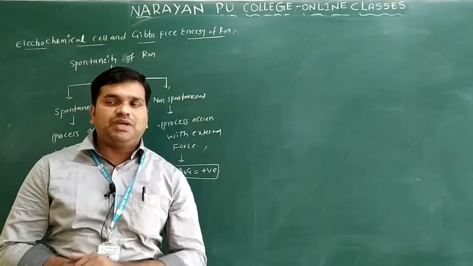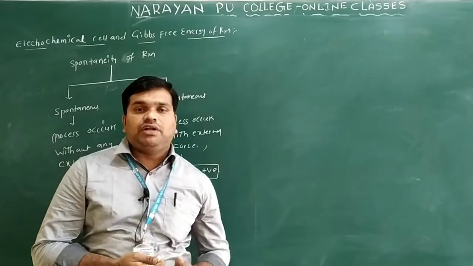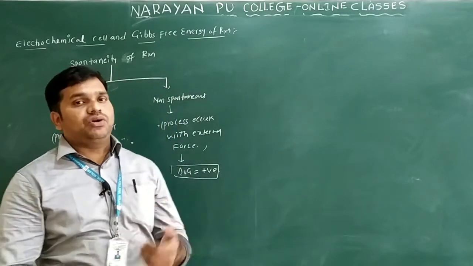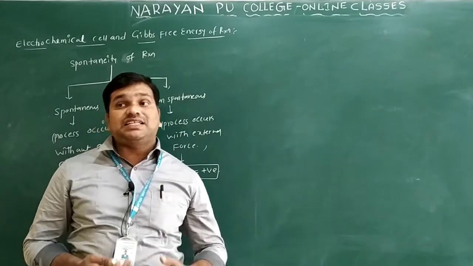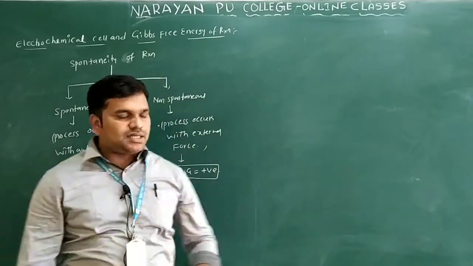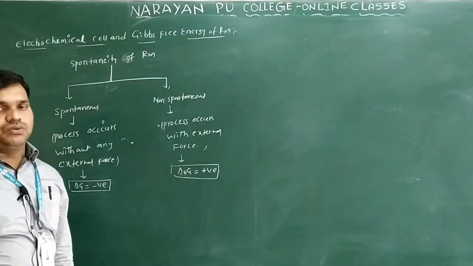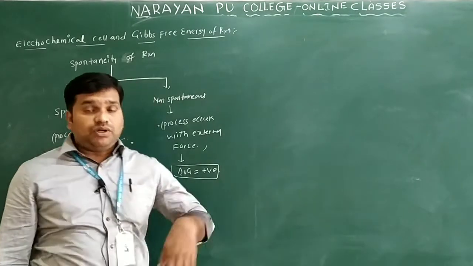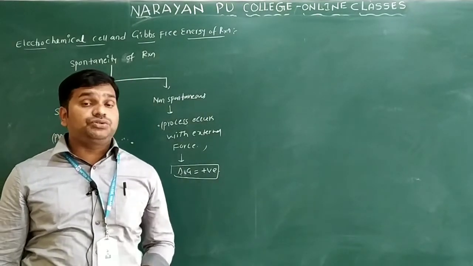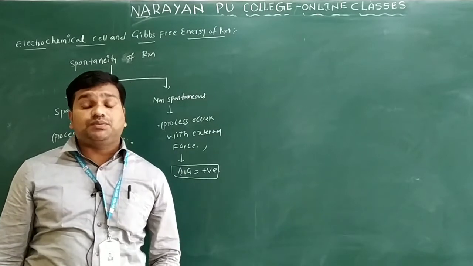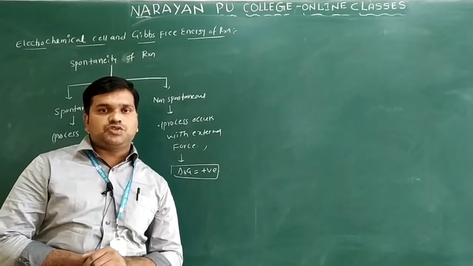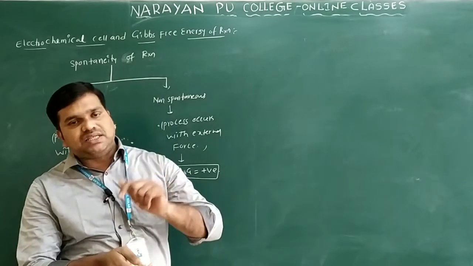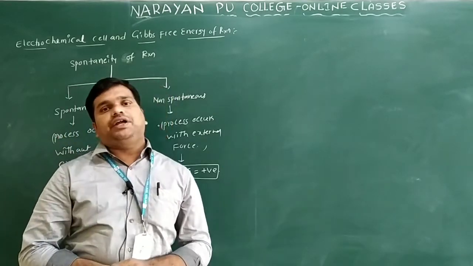Generally in a chemical reaction, we want to carry out the reaction by the formation of the product only. If the reaction moves toward the formation of the product, that is spontaneous only. In that case, delta Z is negative only. If the reaction moves in the forward direction and delta Z is positive, that is a non-spontaneous process only. How can you convert a non-spontaneous process into a spontaneous process? You can reverse the reaction, then you will get the spontaneous process only.